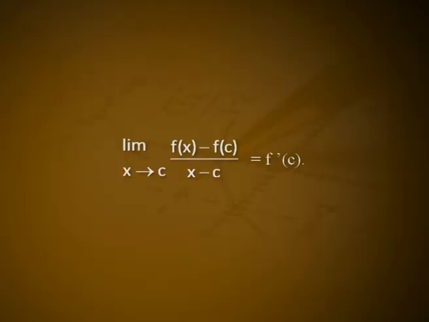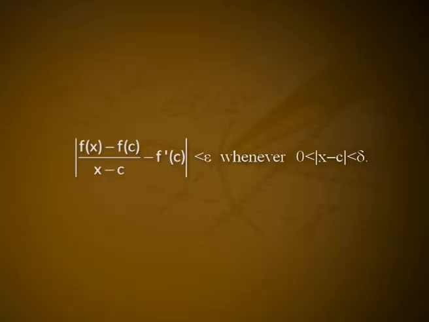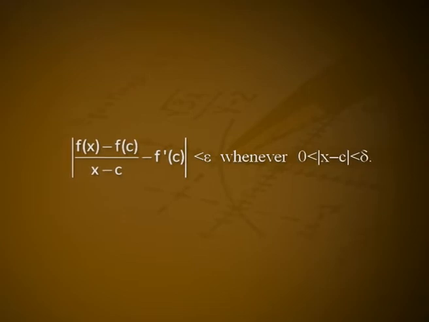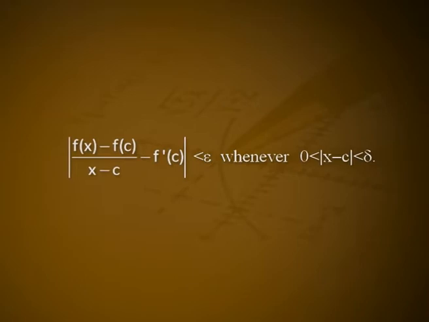Proof. Given that f′(c) exists, the limit as x tends to c of (f(x) − f(c))/(x − c) equals f′(c). Then for each ε > 0, there exists a δ > 0 such that |(f(x) − f(c))/(x − c) − f′(c)| < ε whenever 0 < |x − c| < δ.